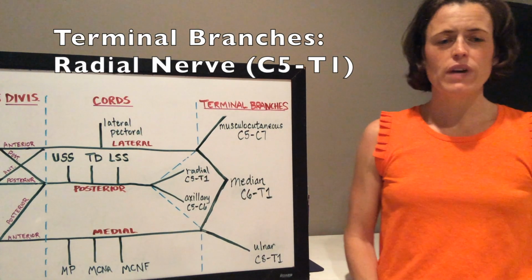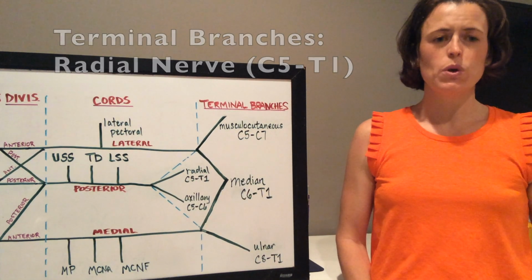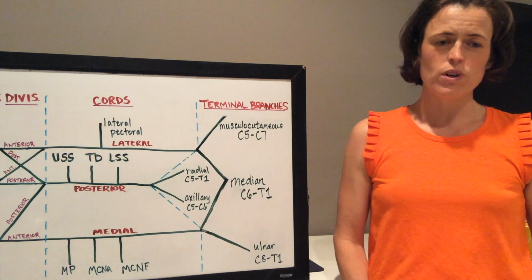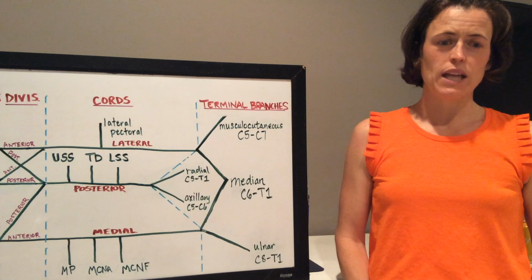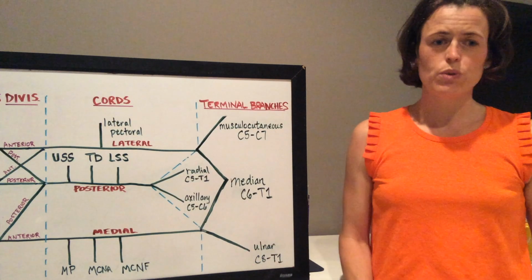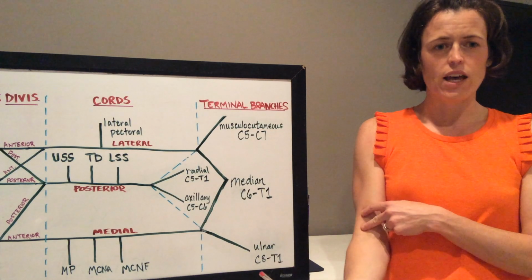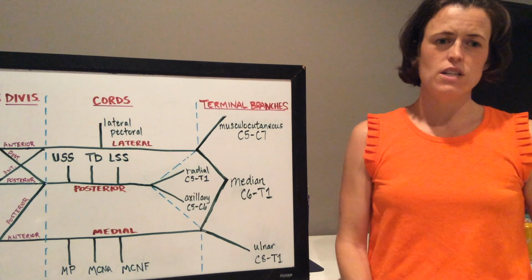The radial nerve provides motor innervation to the muscles of the posterior compartments of the arm and forearm, as well as sensory innervation to the posterior arm, forearm, and hand. Injury to this nerve would result in difficulty extending at the elbow and wrist, as well as paresthesia to the aforementioned areas.